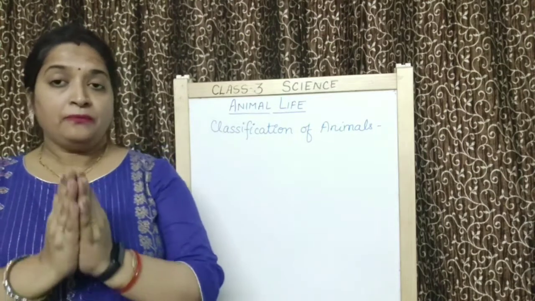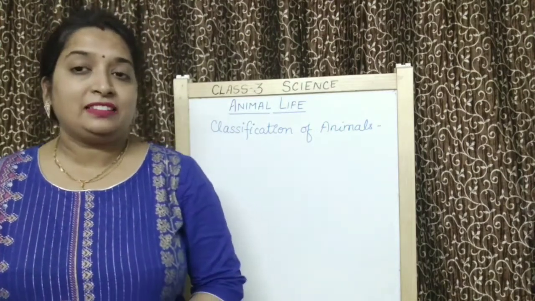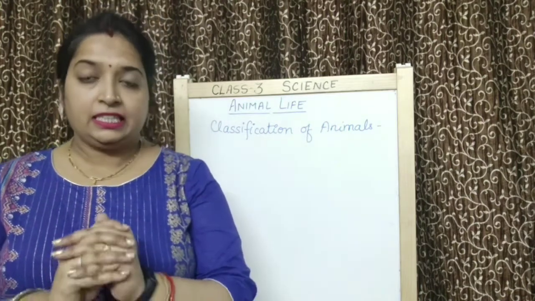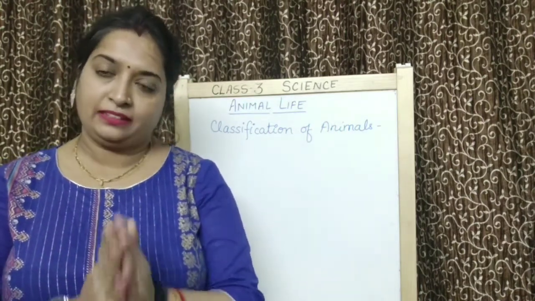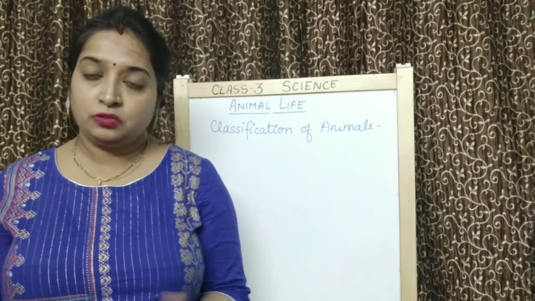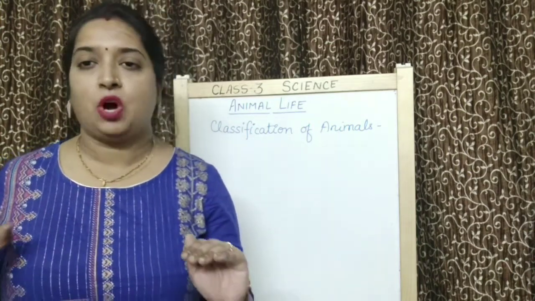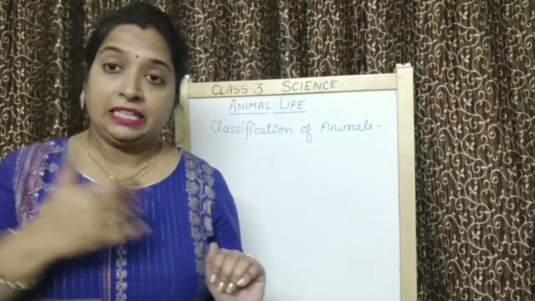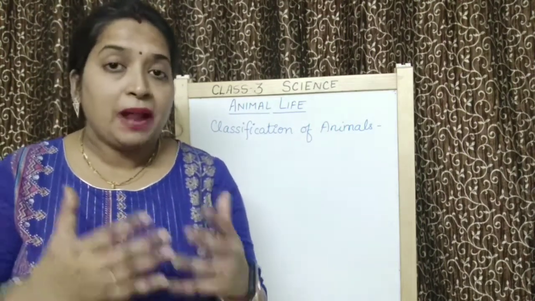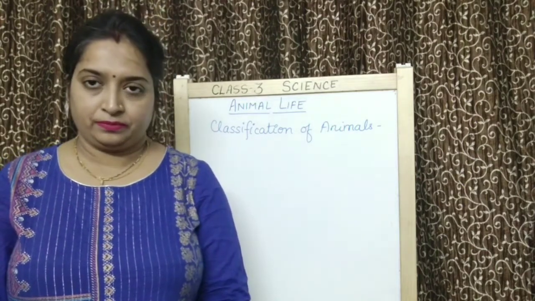Now, from where do animals get this food? Animals get their food from the plants because animals cannot make their own food. So, all the animals on the earth, either directly or indirectly, depend on plants to get their food.